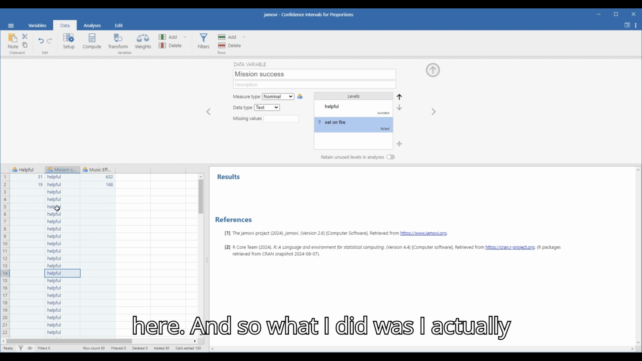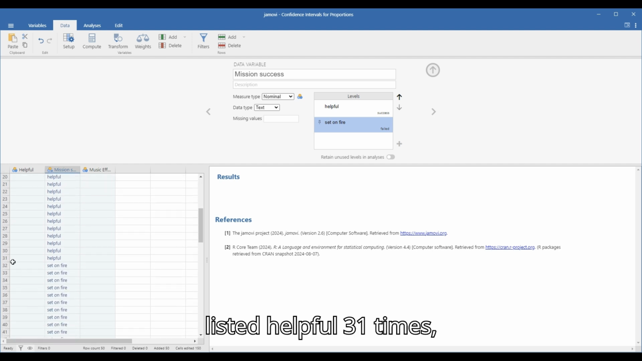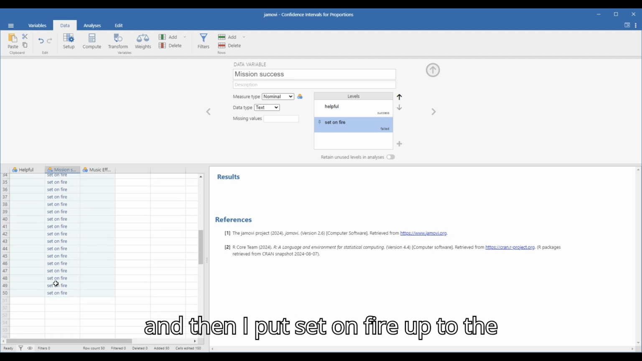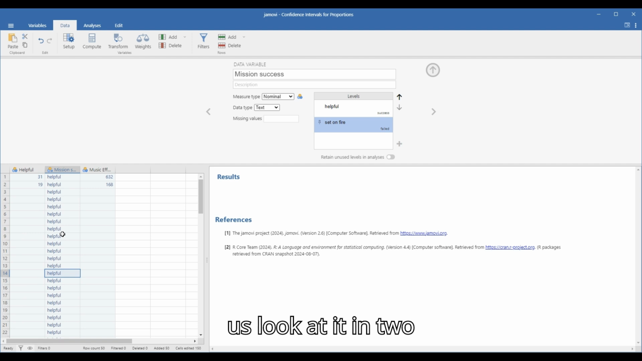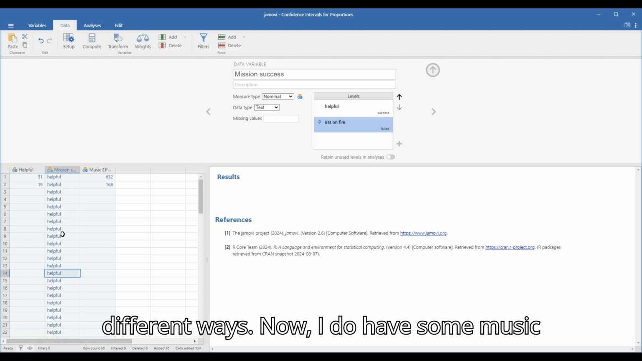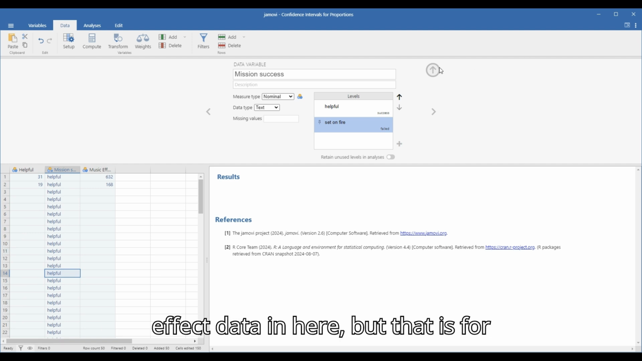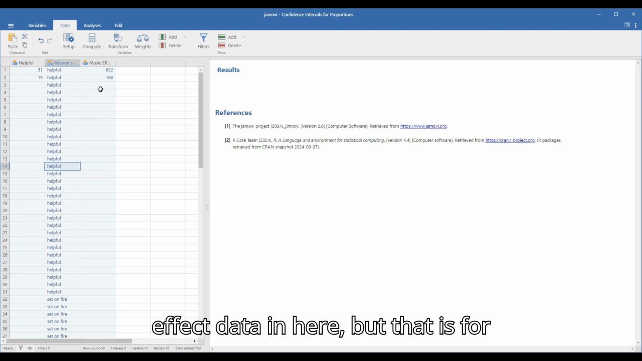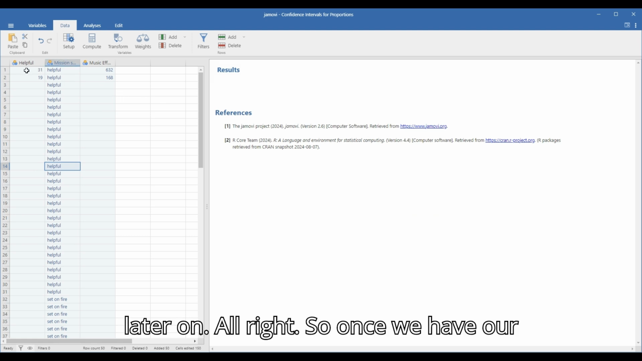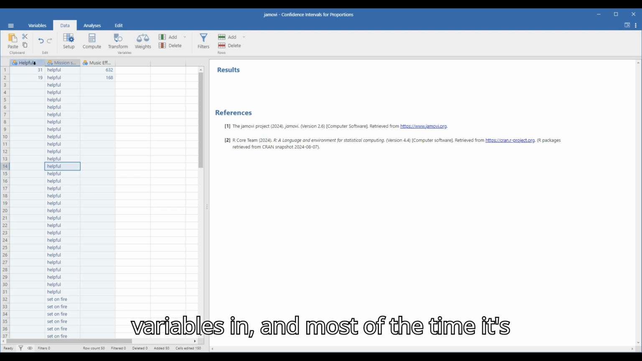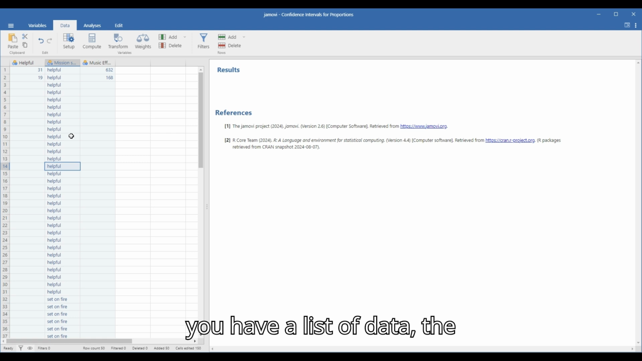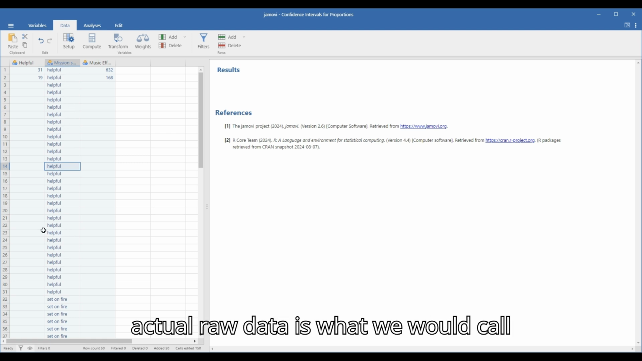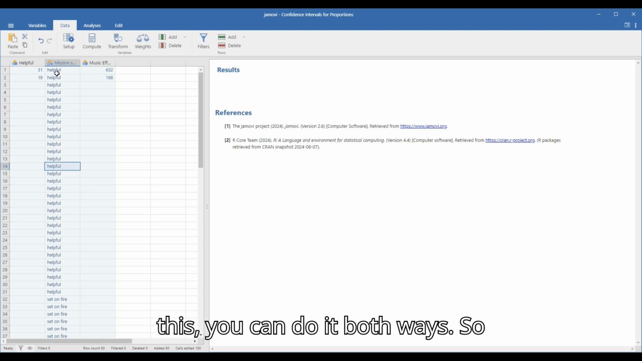And so what I did was I actually listed helpful 31 times, and then I put set on fire up to the sample size of 50. This is going to help us look at it in two different ways. Now, I do have some music effect data in here, but that is for later on. All right. So once we have our variables in, and most of the time it's going to be this summary data, but just in case you're looking at a survey and you have a list of data, the actual raw data is what we would call this. You can do it both ways.